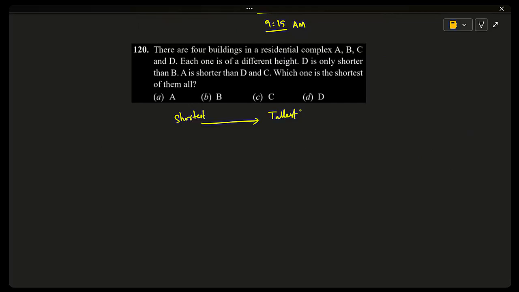D is only shorter than B. That means B is the tallest. A is shorter than D and C. So C should be here and A should be here. Which one is the shortest of them? It should be A.